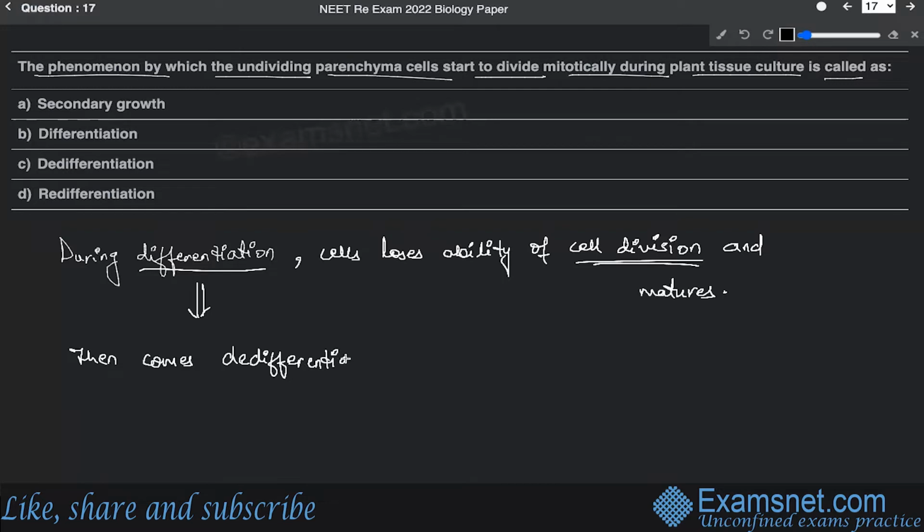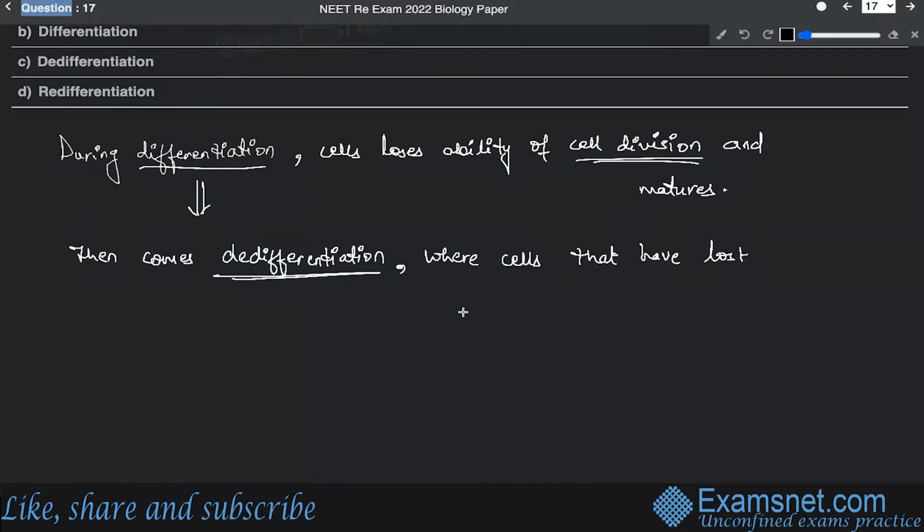Then comes the dedifferentiation, where the cells that have lost the capacity of cell division will again regain the capacity to divide.